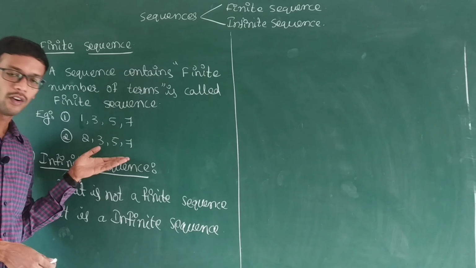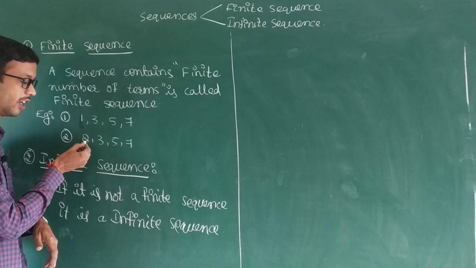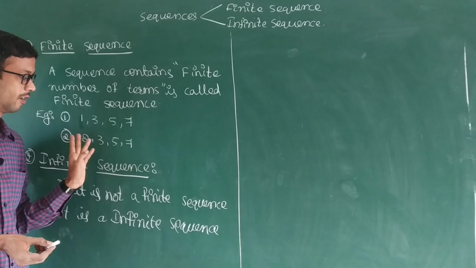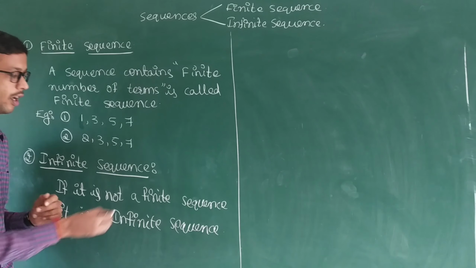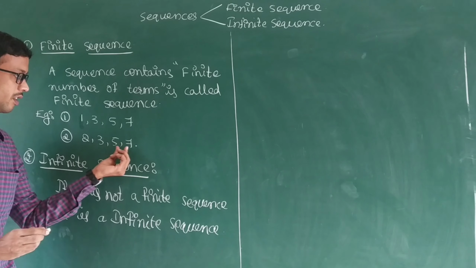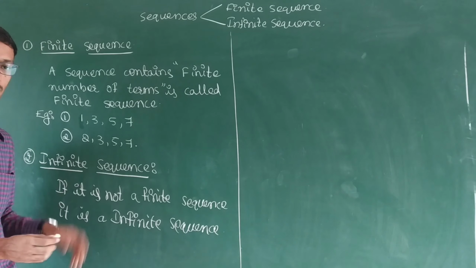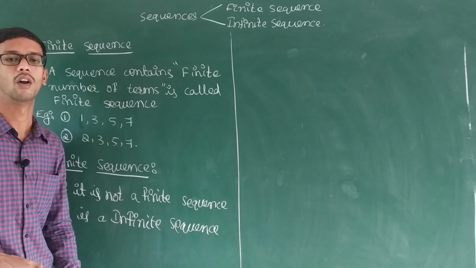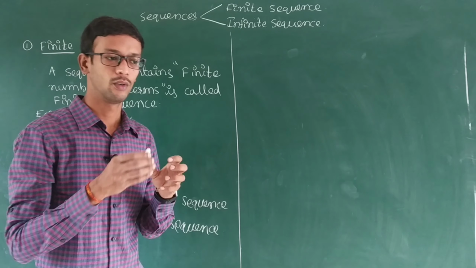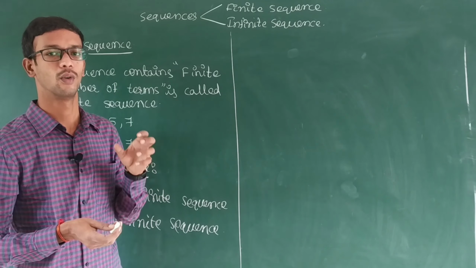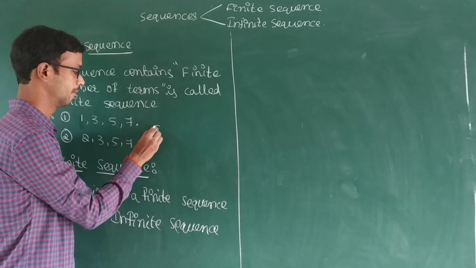Yes, this rule pattern is divisible by 1 and itself. Divided with 1 and itself. These 4 numbers. So here we observe there is no extension. It is finite. How many terms are there? 1, 2, 3, 4. 4 terms are there. If you know the number of terms by seeing the sequence, then that is called a finite sequence. One more example I will give here.